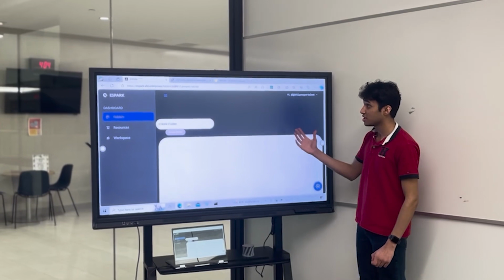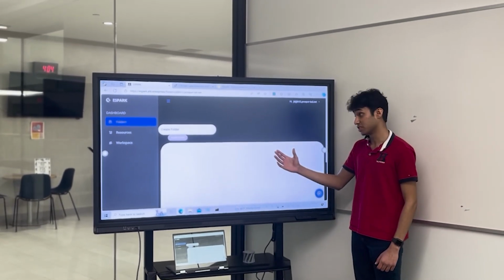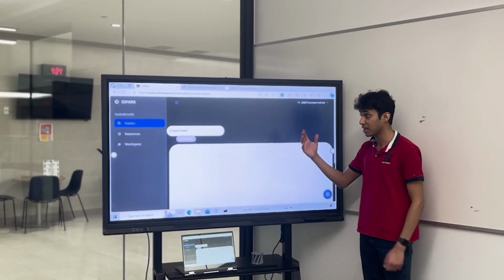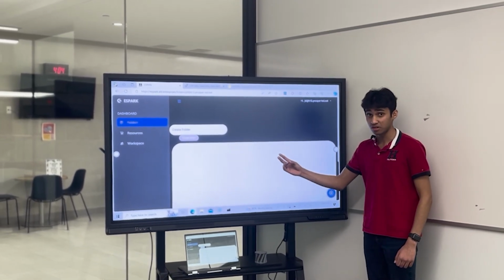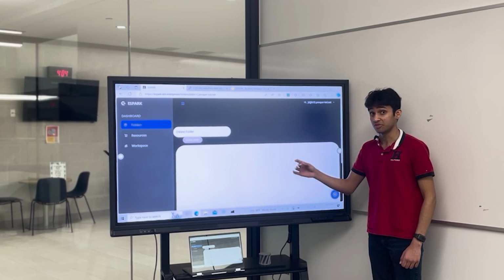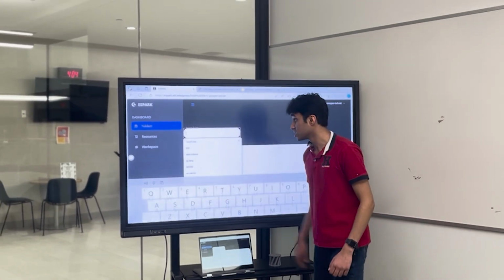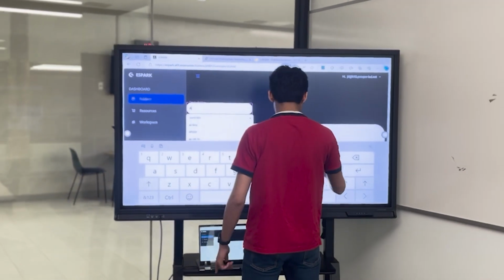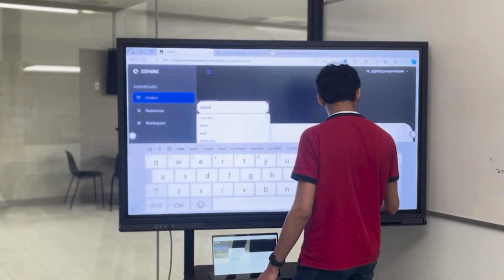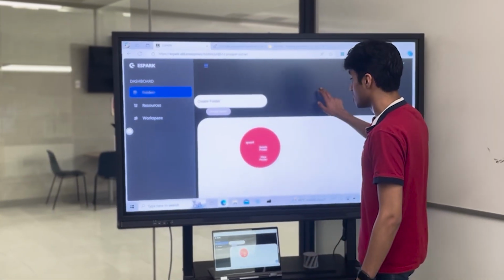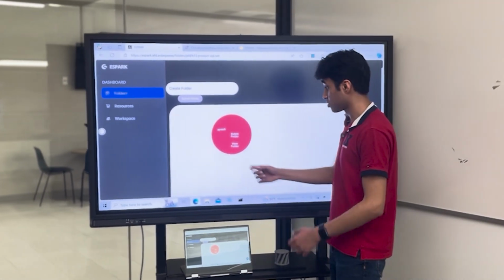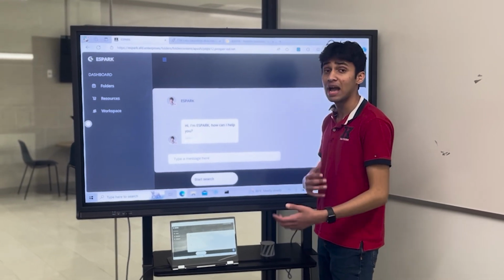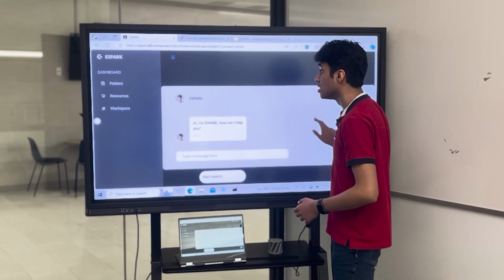So this is the first portal in the dashboard of Espark. Students or researchers can create folders here to store any sort of content, information, and also perform their research in real time. So for this instance, I'm going to use AP US History as an example. So students can create bubble-like folders over here, which they can view or share to their other friends/peers and whoever they're performing their research with.